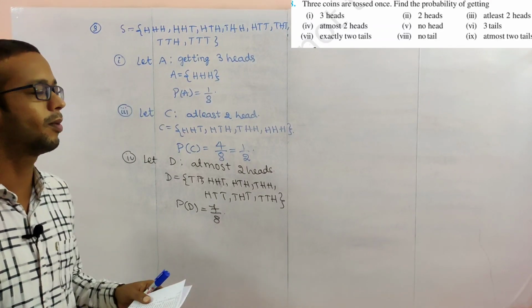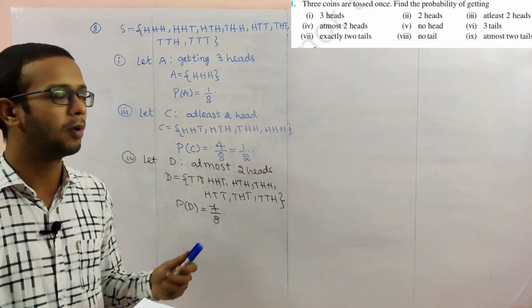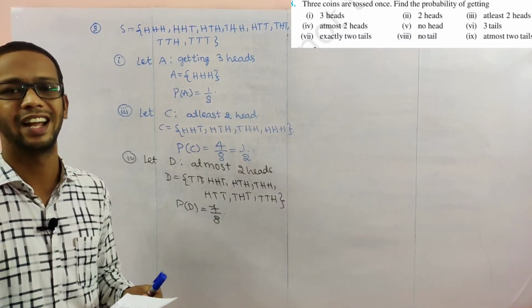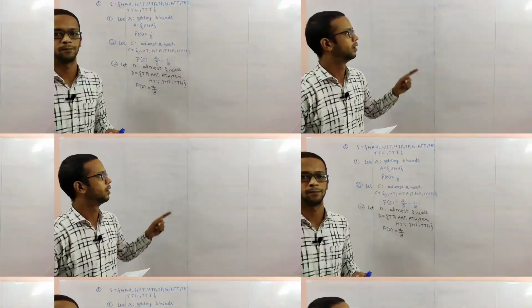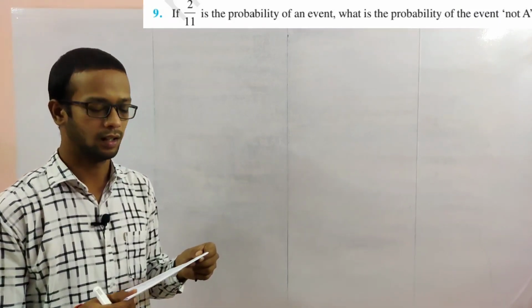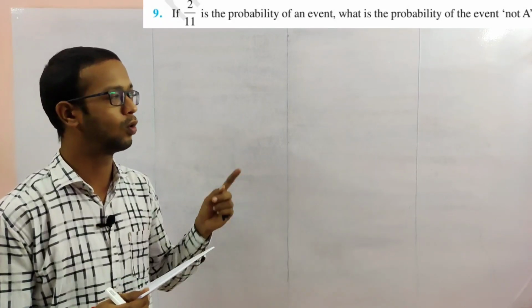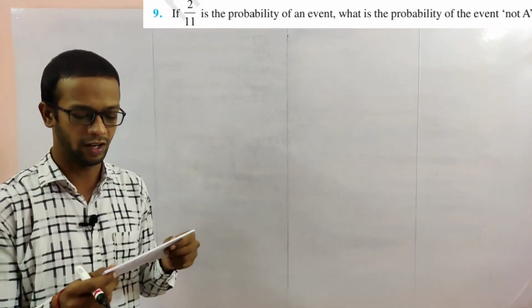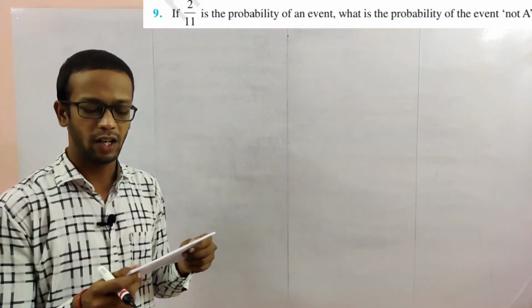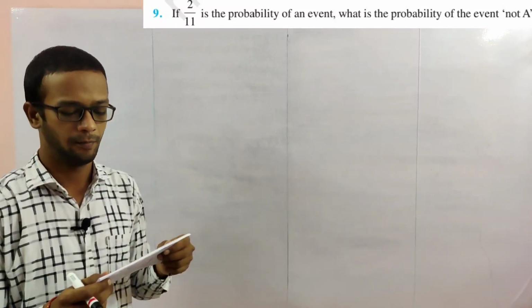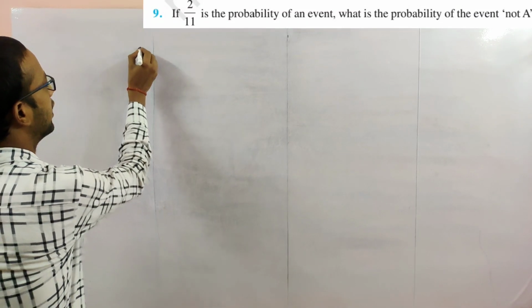So these 3 problems I explained. The remaining 6 problems are similar; you can take them as homework. Next, problem number 9. 2 by 11 is the probability of an event. What is the probability of the event not A?